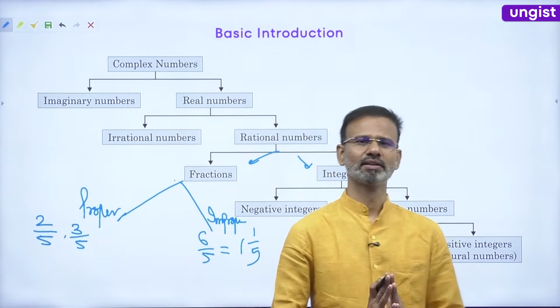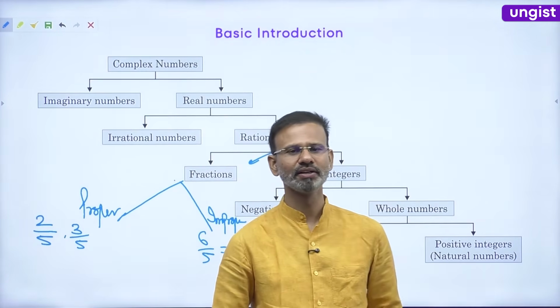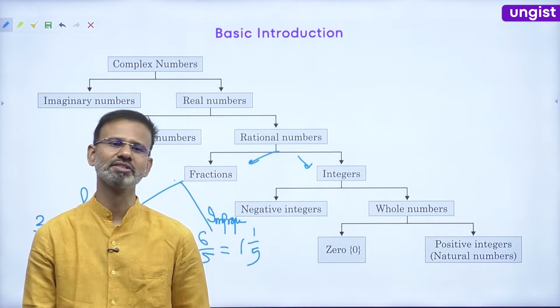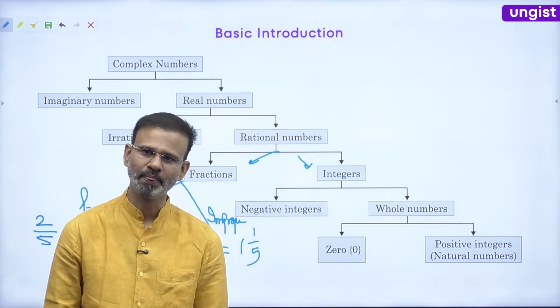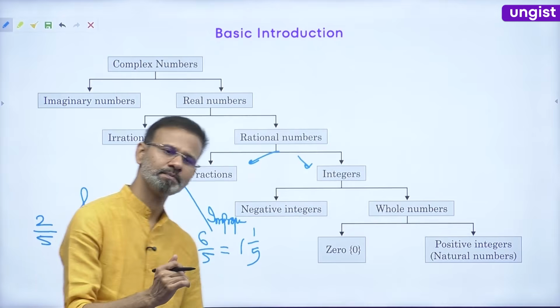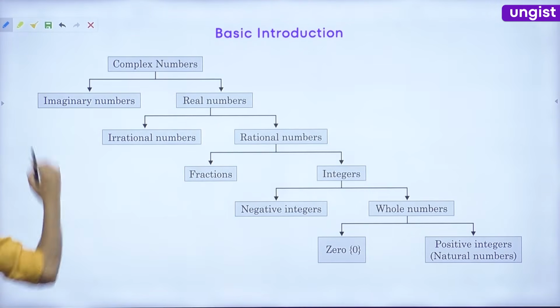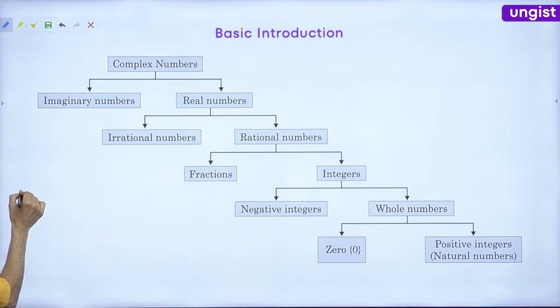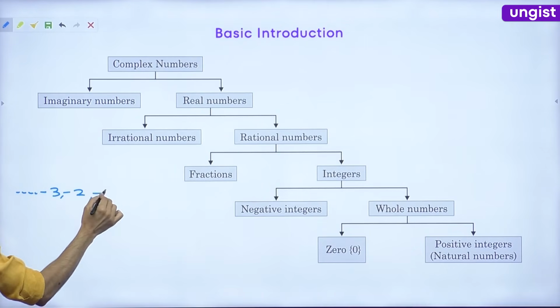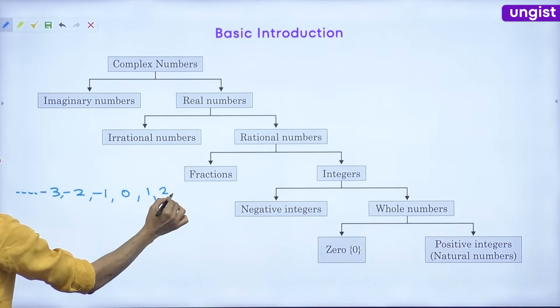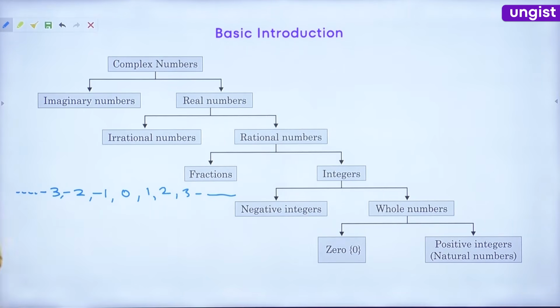If you have to define the set of integers, how would you define it? Yes, everybody, look, integers are -3, -2, -1, 0, 1, 2, 3, and up to infinity, right?